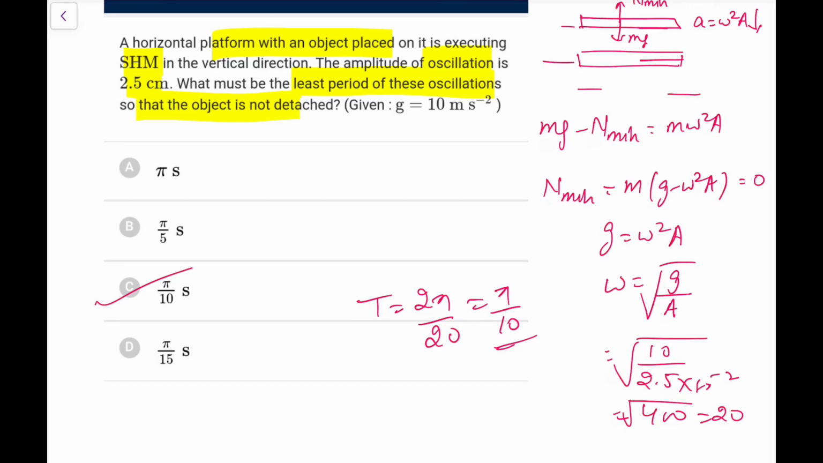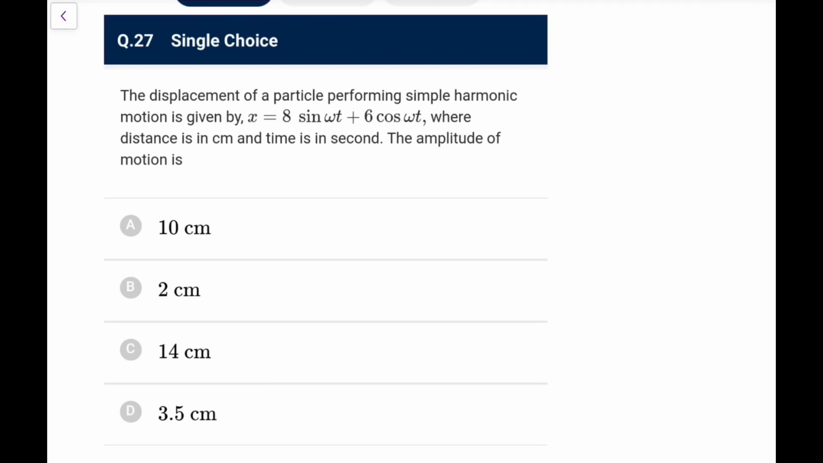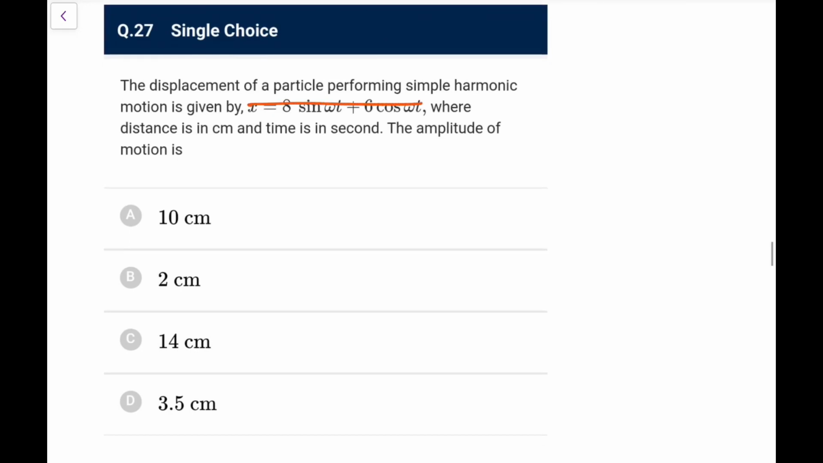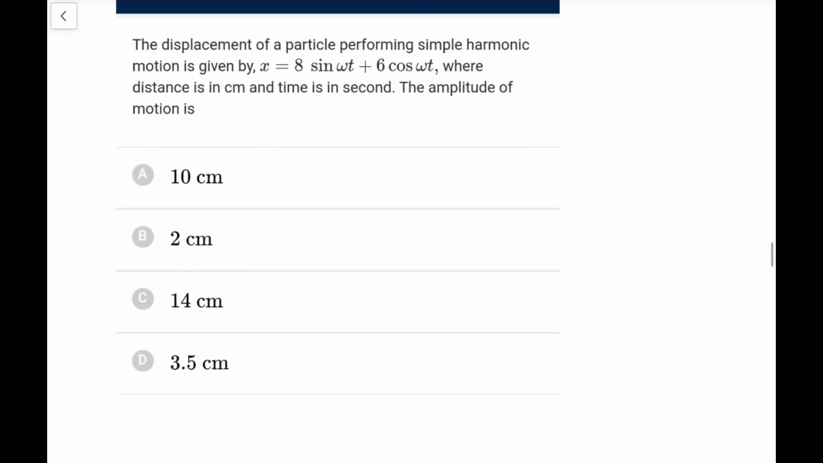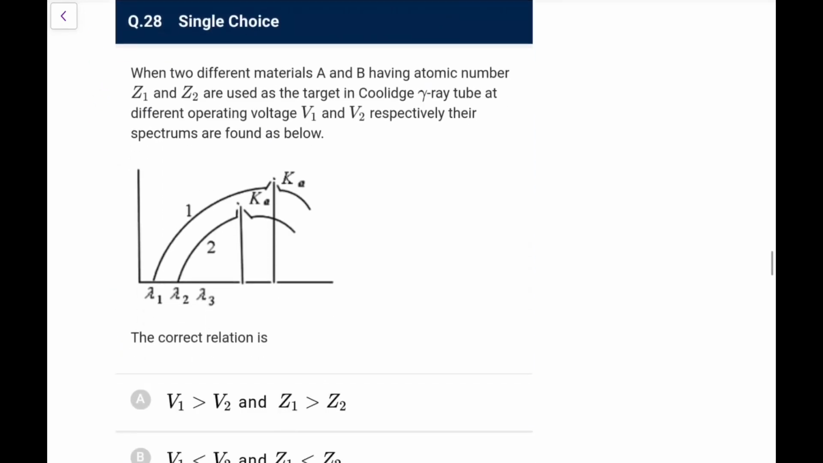So it's a standard problem. You all must have done these questions. Next, the particle displacement in SHM is this, and this is again a standard one, where displacement is in centimeter and t is in second. The amplitude you know is under root A square plus B square, that is 8 square plus 6 square, that is 10 centimeter. Directly you can go for next.